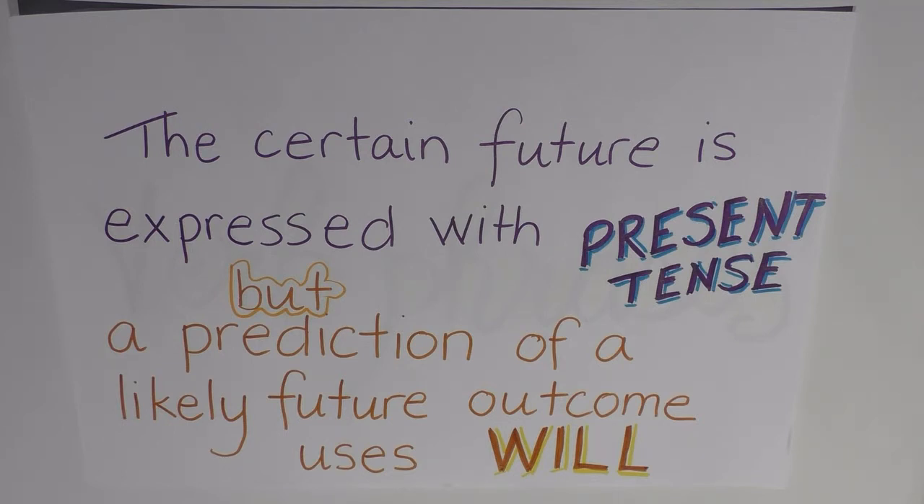Well, now I know that will is not the future tense after all, but rather the most likely prediction for the future, and the certain future tense of English is expressed as the present. I wish that I had known that so clearly then. So we can now say that English has two tenses, a past tense and a non-past tense.